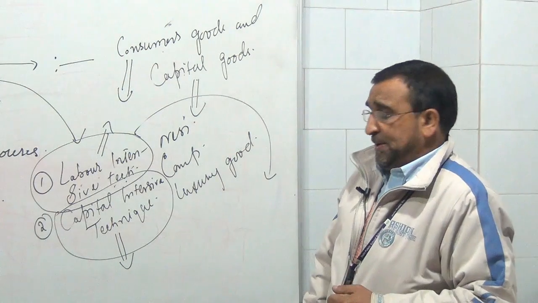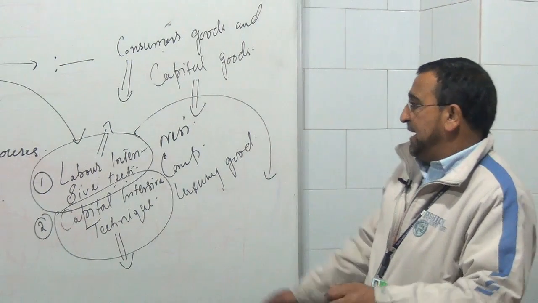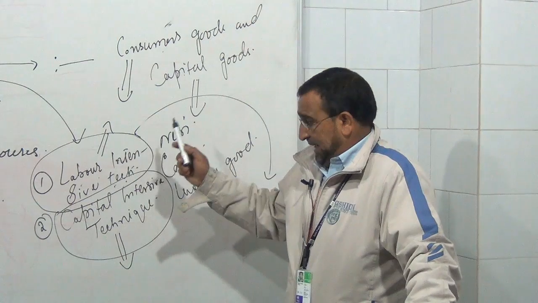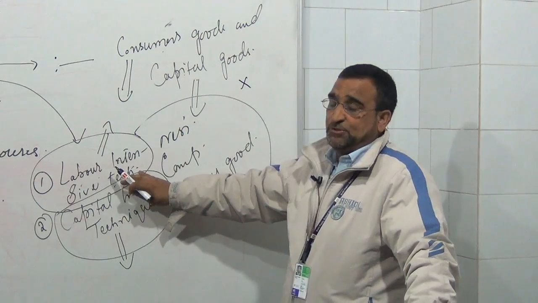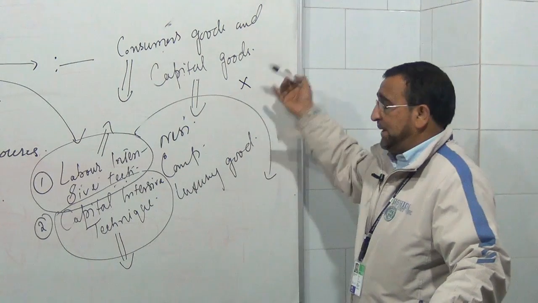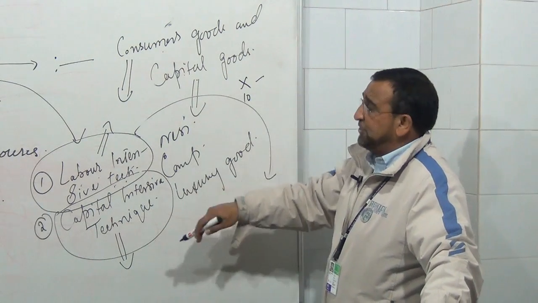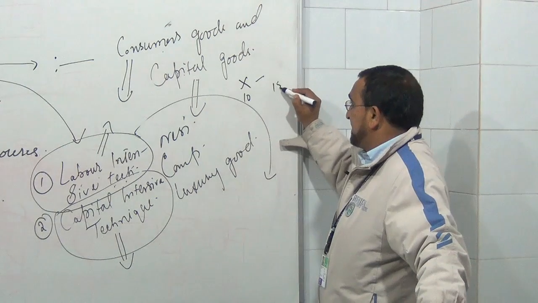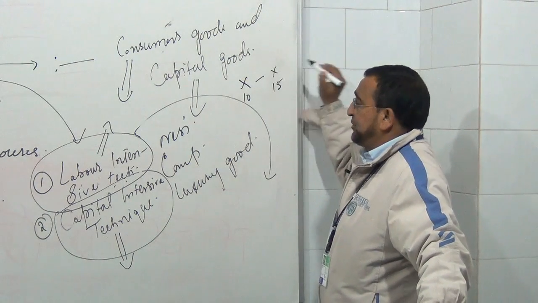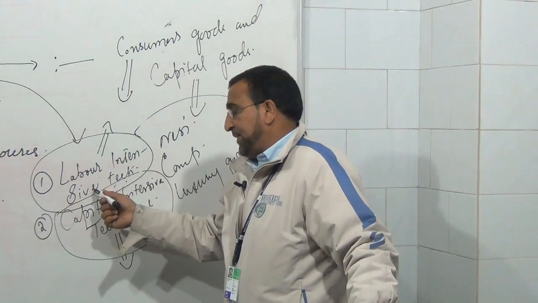So if the authorities concerned with the economy feel that if we produce commodity X with labor intensive technique, its market price will be ₹10, and if we produce the same commodity with capital intensive technique, its price will be say ₹15, then it is better to produce it with labor intensive technique.